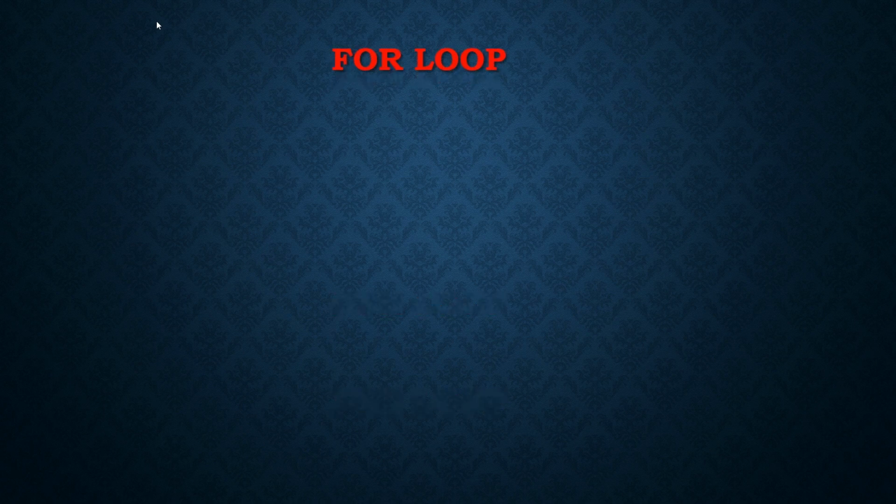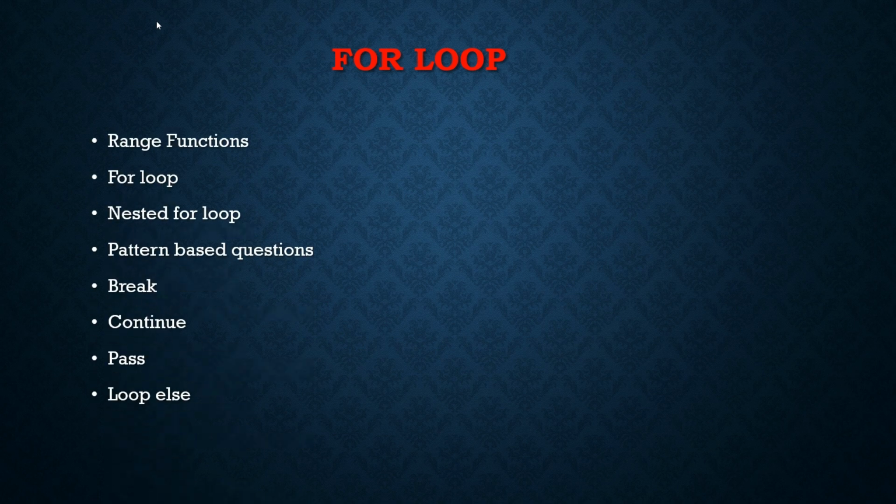So now we'll talk about loops. Loops are used for iteration, or to run some program a certain number of times. In loops we have the for loop and the while loop. Let me say the difference between a for loop and a while loop. When we know the number of iterations, or how many times we need to execute the program, we go with a for loop. And we use a while loop when we don't know the number of iterations, or how many times we need to execute the program.